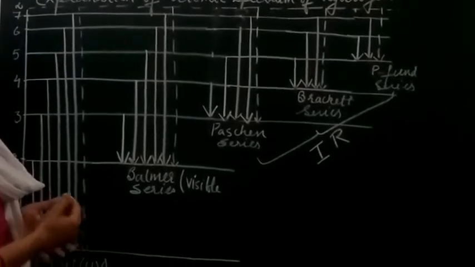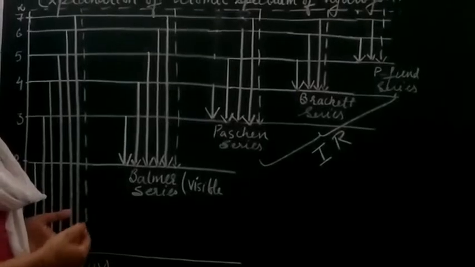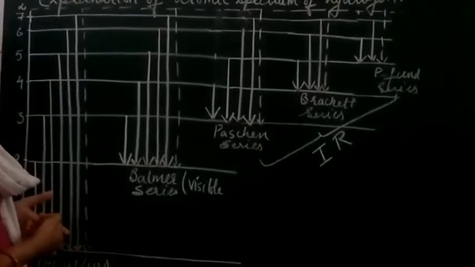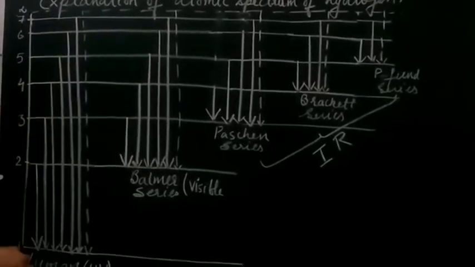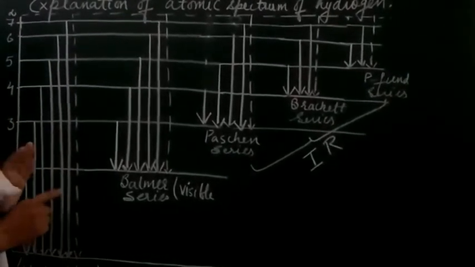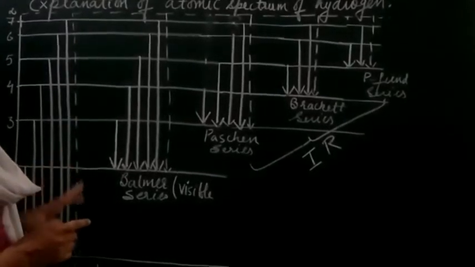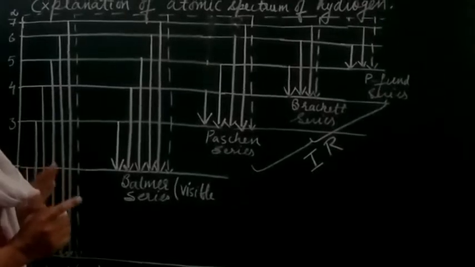When the radiation falls, depending upon how much energy each electron has absorbed, jumping to different energy levels takes place. So the transitions are not shown by a single electron, they are shown by the number of electrons present in the discharge tube.